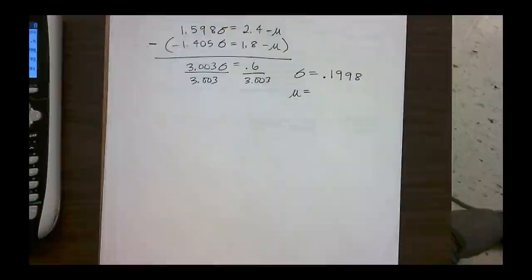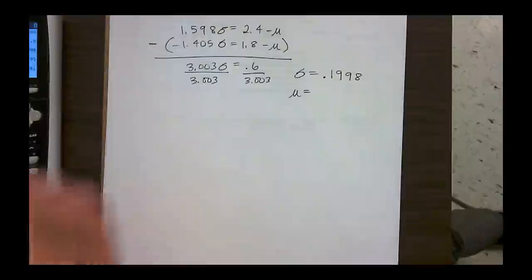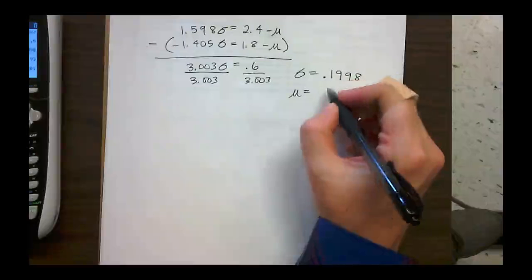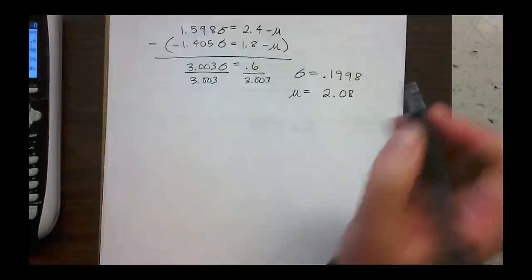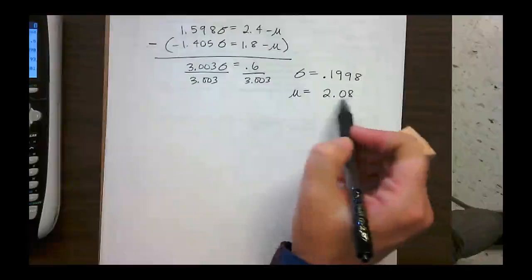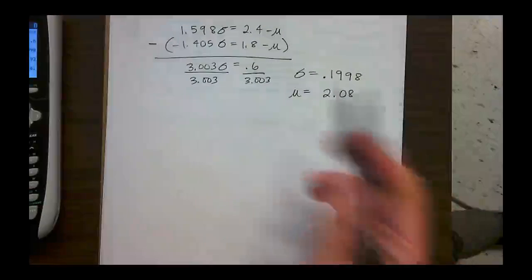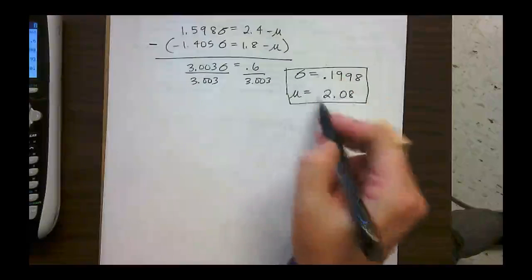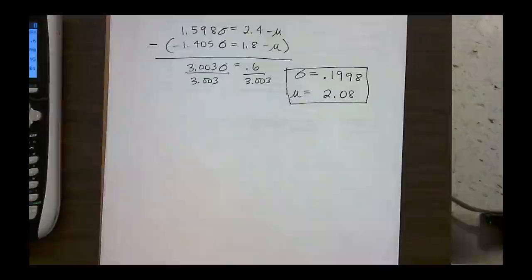So I got a, oh man, I typed in 2.1. Anyways, I know what this answer is supposed to be. It's about 2.08 because I worked it out earlier, so that may be off a little bit. I typed 2.1 into my calculator and I'm too lazy to go back and do it. But this is how we could find the average and standard deviation by utilizing the standard normal curve.